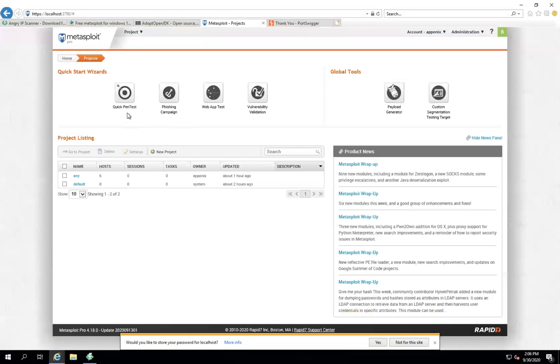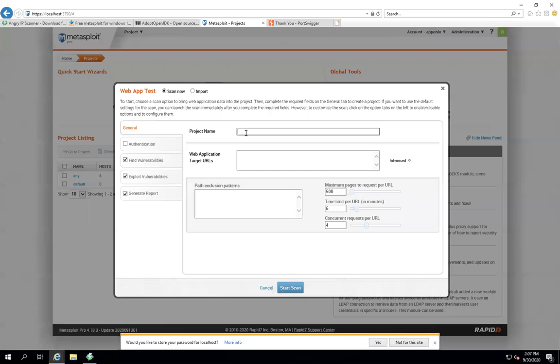Okay, so now what do we do? Penetration test, phishing campaign, web application testing, vulnerability validation, payload generator, custom segmentation target. Now we can do all of this. So now I'll go to this web app test and show this penetration test. I'll give a sample project.